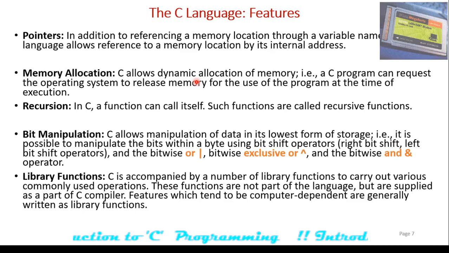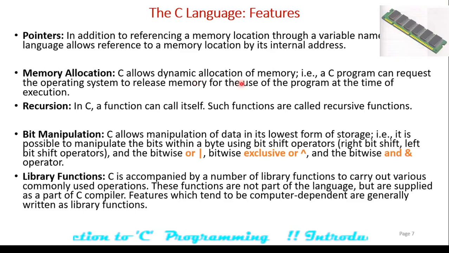These two operations are supported with the help of alloc.h as well as the standard library, that is stdlib.h.